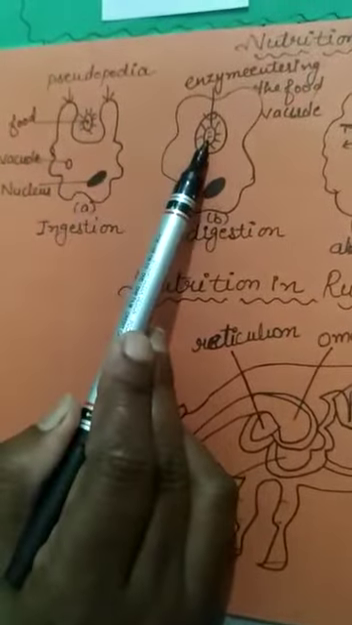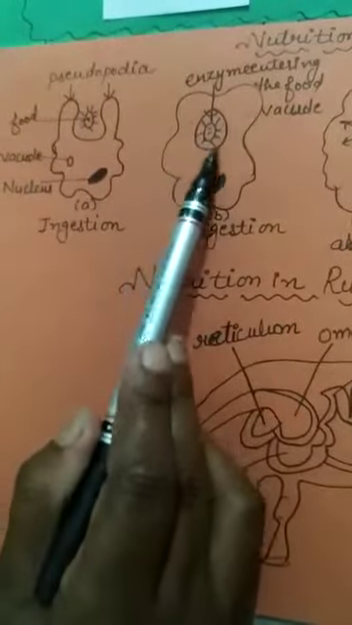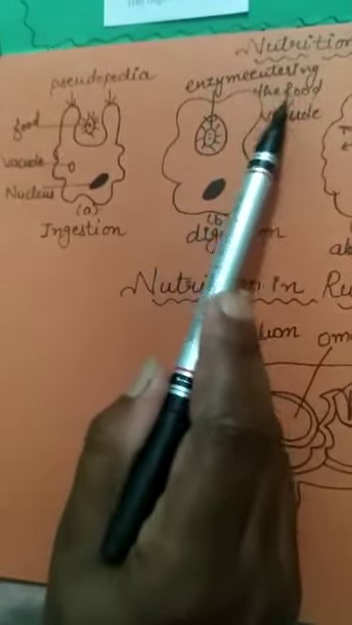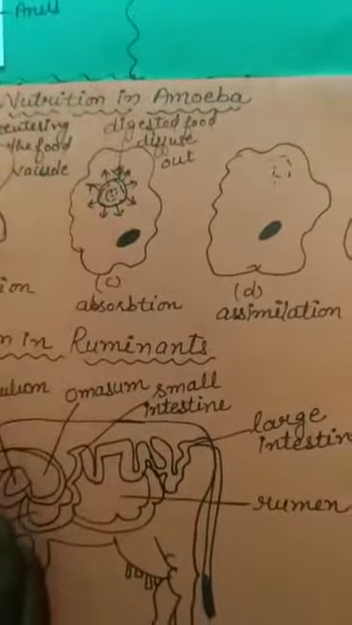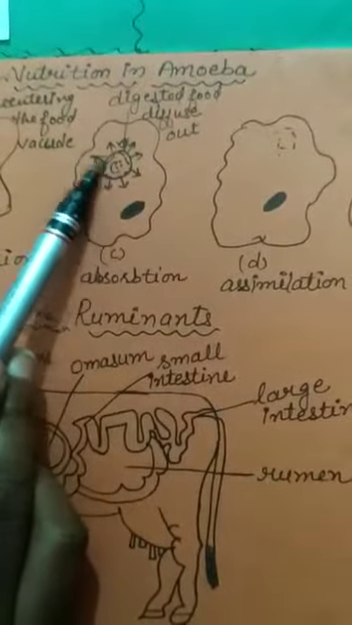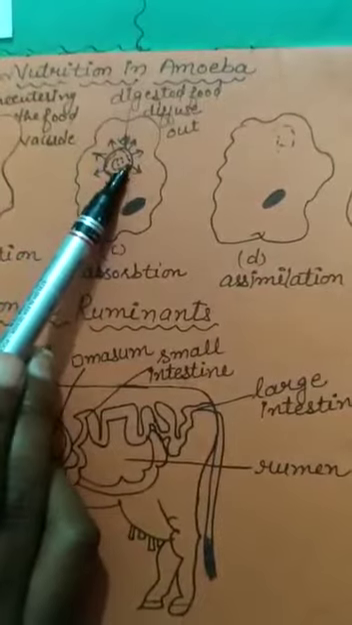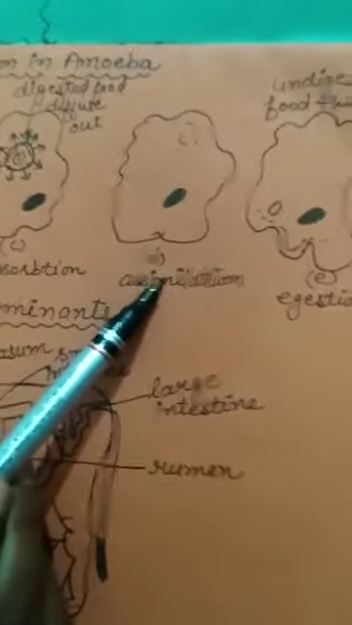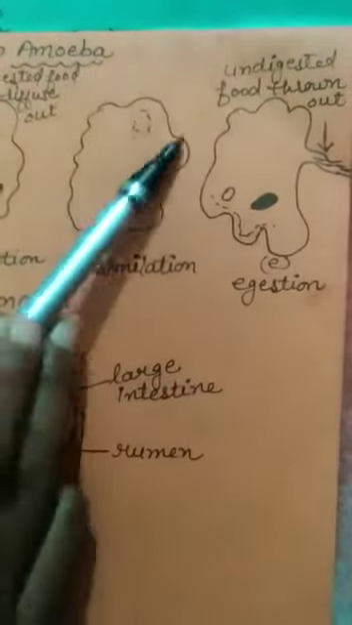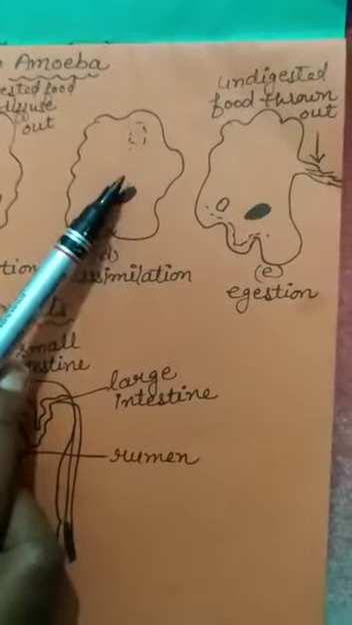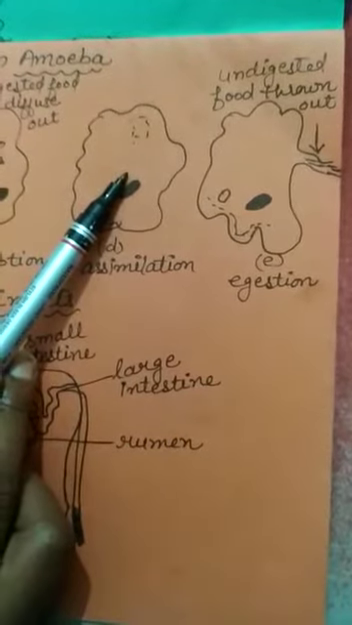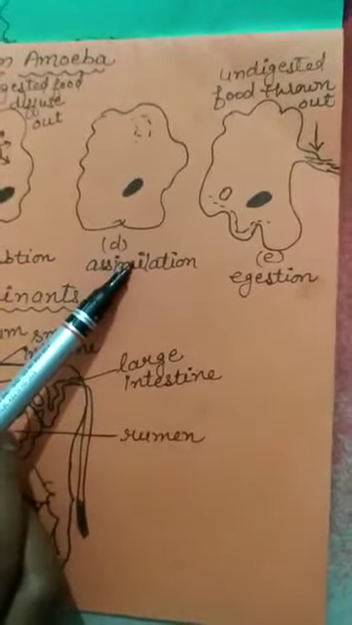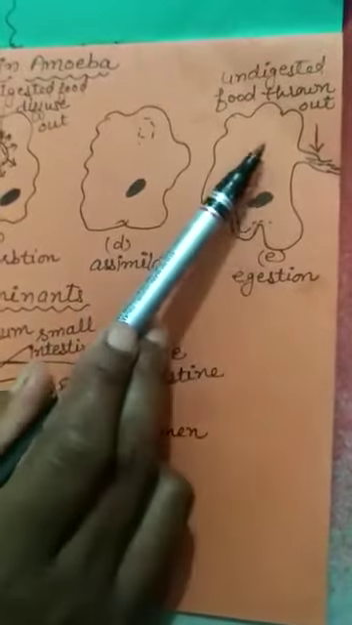And the second step is digestion. In digestion, when the food comes into the food vacuole, digestive enzymes enter the food vacuole. And the third step is absorption. In absorption, the digested food diffuses out of the vacuole and is absorbed by the body. And the fourth step is assimilation. When this digested food is absorbed completely by the body, it utilizes it for growth and repair. That is known as assimilation. And the last step is egestion.